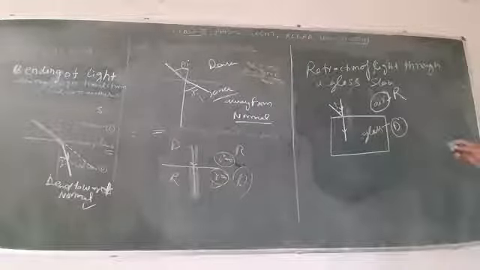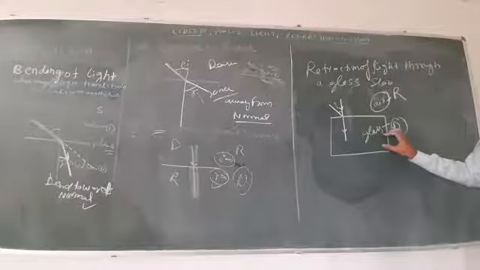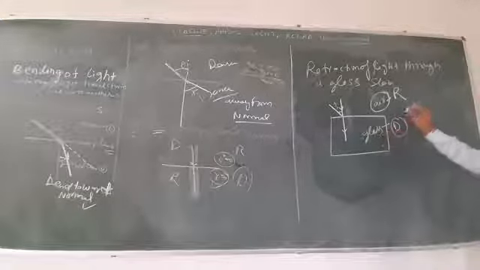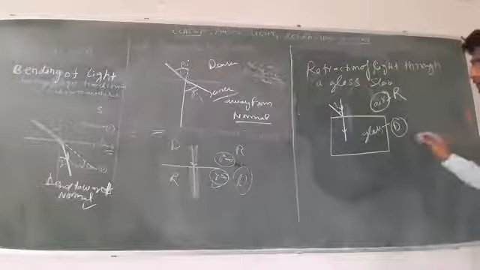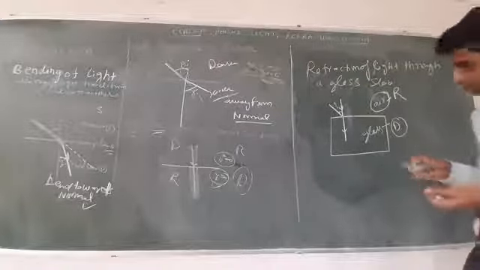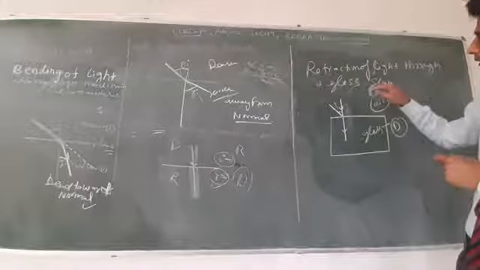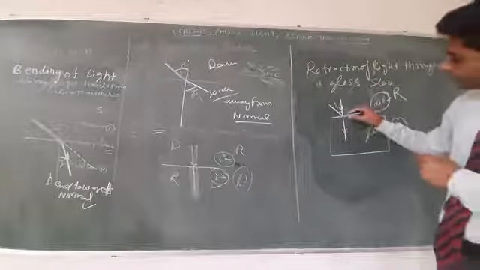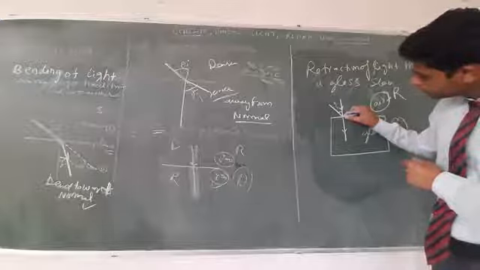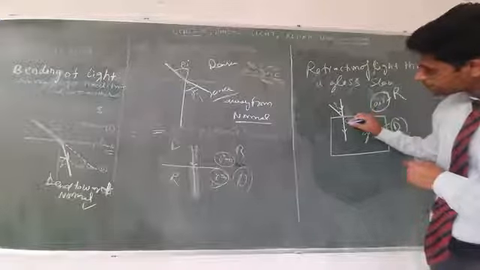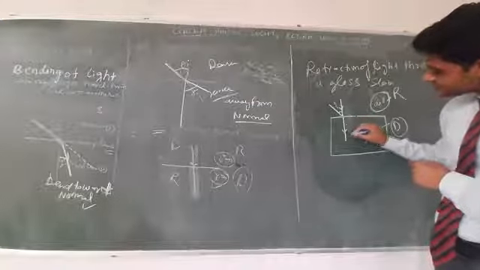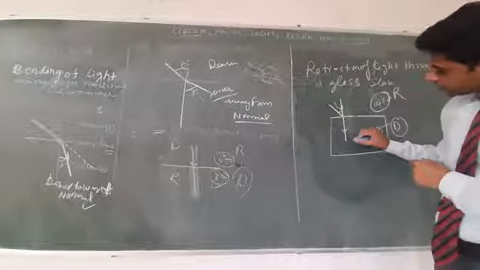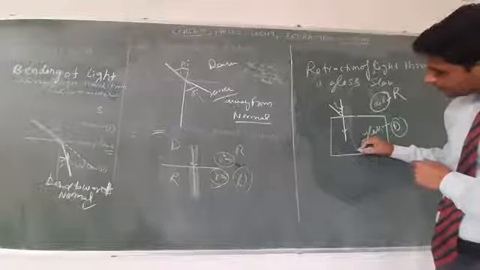The speed of light is less in glass. So this is a rare medium and this is a denser medium. When light enters from air to glass, it bends towards the normal, and moves along a straight line after bending.